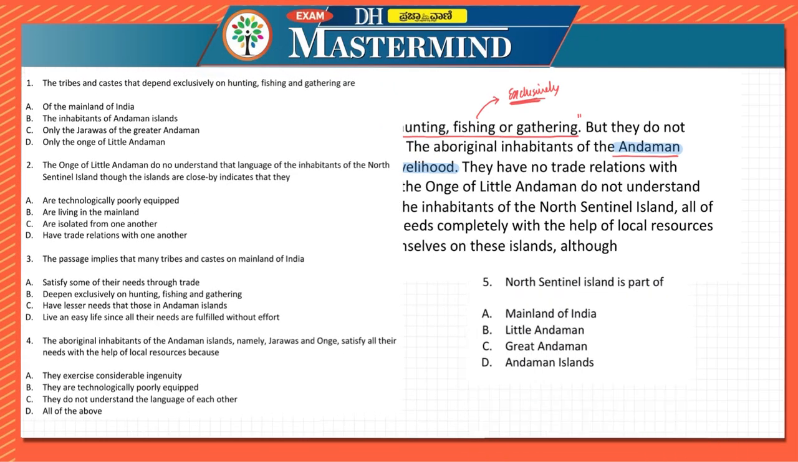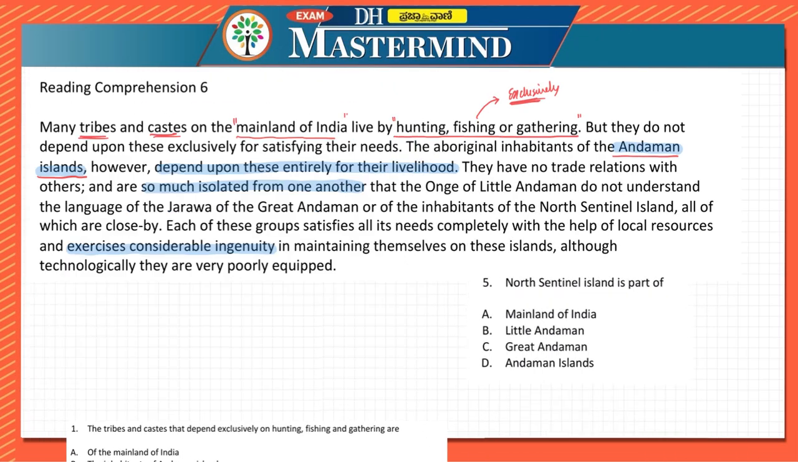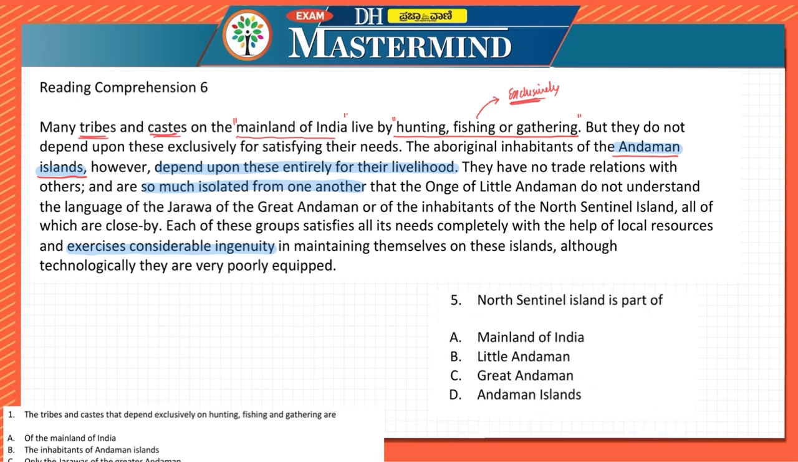Let us look at the last one. The North Sentinel Island is part of. Here the answer is D. The answer is D, which is Andaman Islands. See, it is fact also, which is Andaman Islands. And the answer here is D, because it is very broad. They are mentioning it as Andaman Islands. So Andaman and Nicobar. So they are part of Andaman Islands. Here it is mostly restricted.